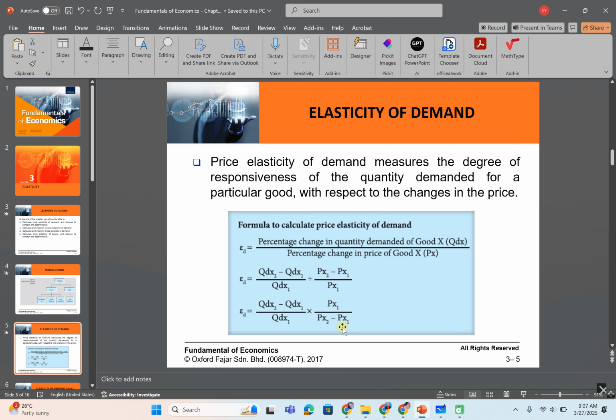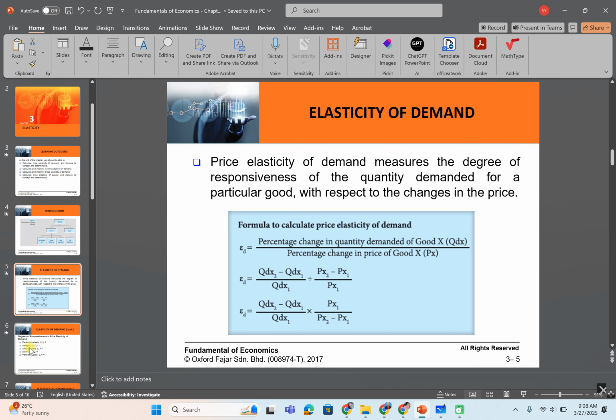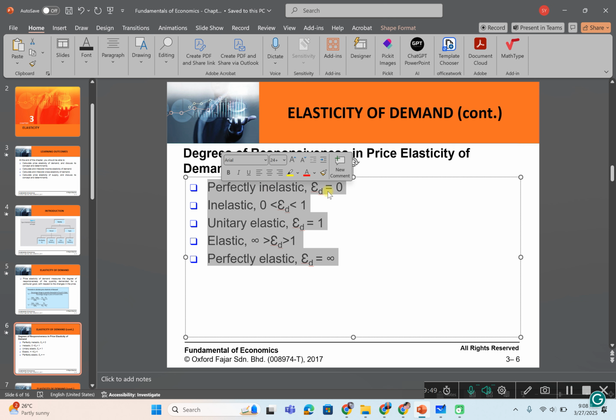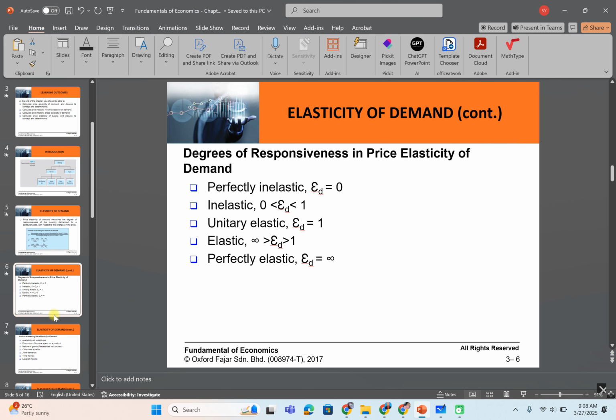Quantity demanded 1 is 50, quantity demanded 2 is 75. You need to calculate the price elasticity of demand. Exclude the negative sign, then explain the answer and give an example from a tourism perspective. And I also ask you to think about the example here from the tourism perspective.